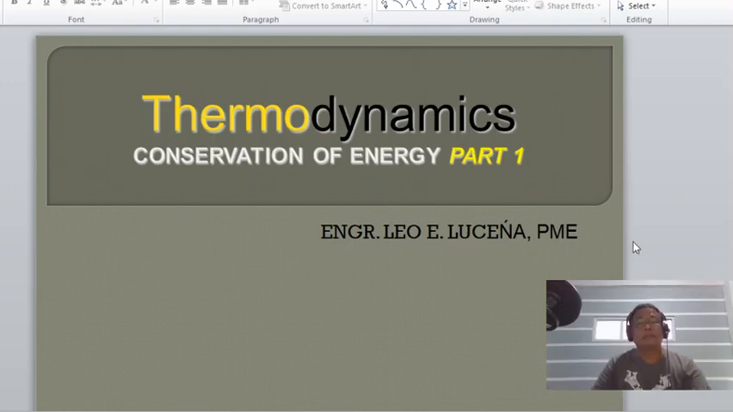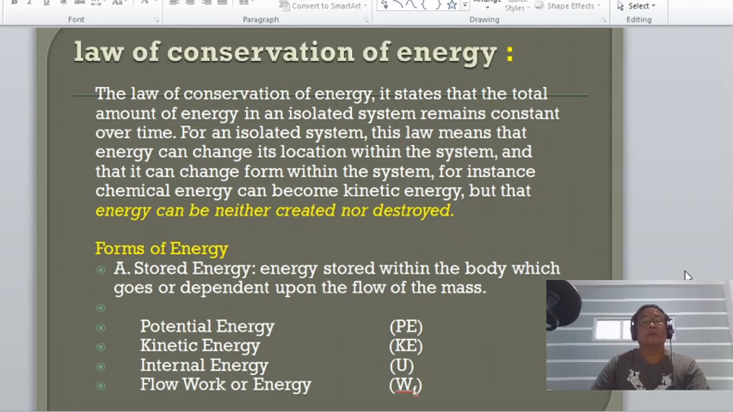Okay, class, good afternoon. So this is another topic in thermodynamics, the conservation of energy. So this topic is divided into presentations. Okay, so this conservation of energy is the so-called first law of thermodynamics. Okay, what does this law mean?